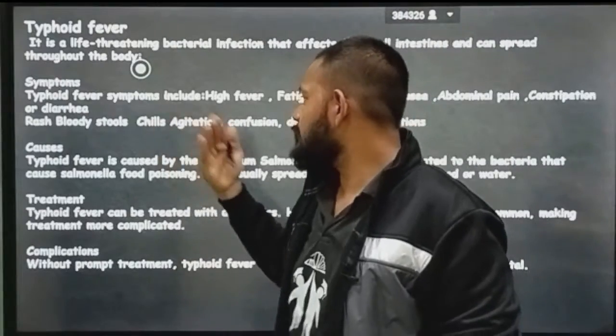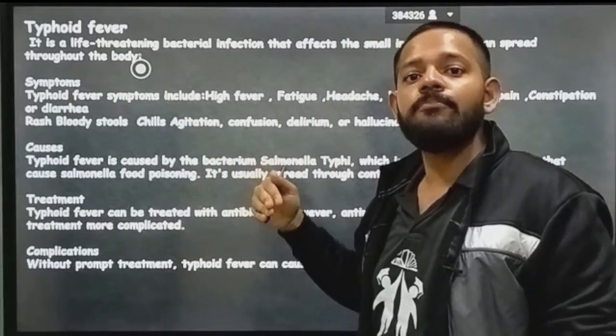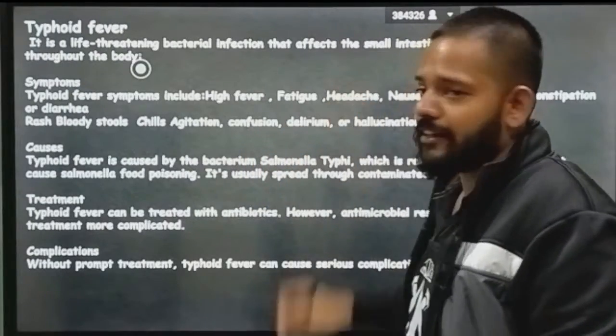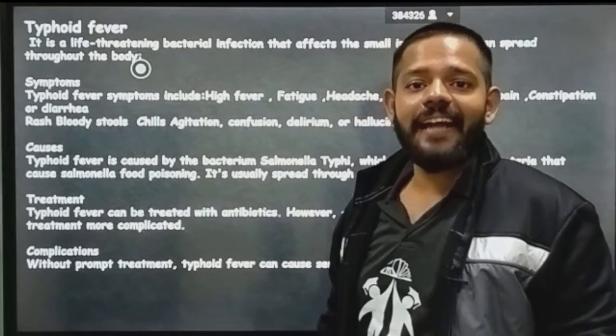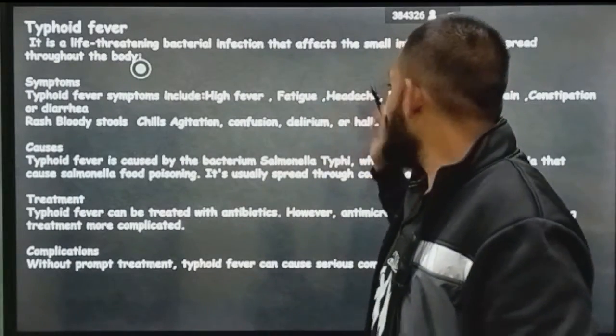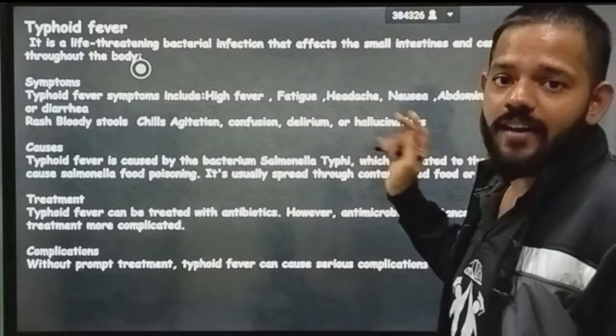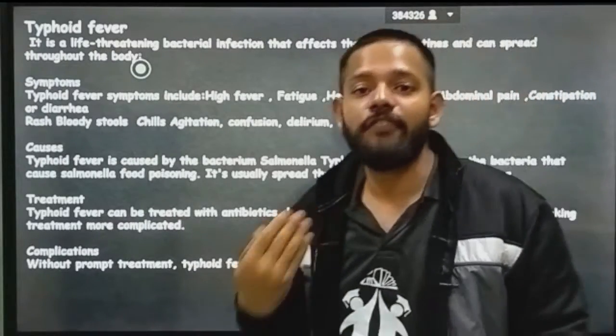Now we are going to discuss what these symptoms are. High fever, you know what high fever is: the temperature of the body more than 37 degrees Celsius. Fatigue means your body gets easily fatigued, your body becomes restless. Headache, that is, pain in the head, which you have all the time. Nausea means you are not feeling well.